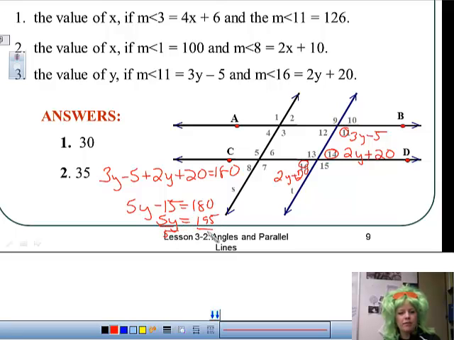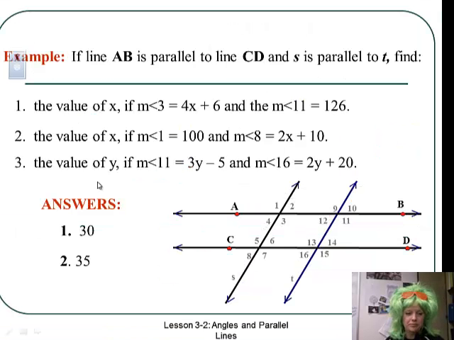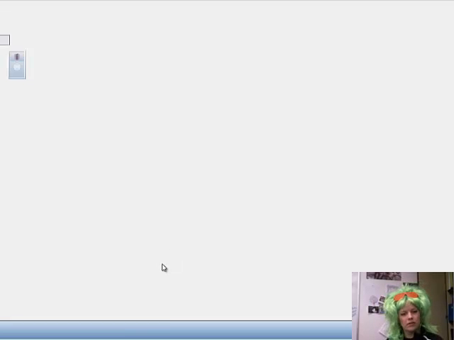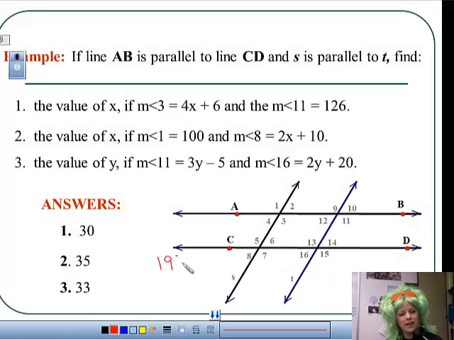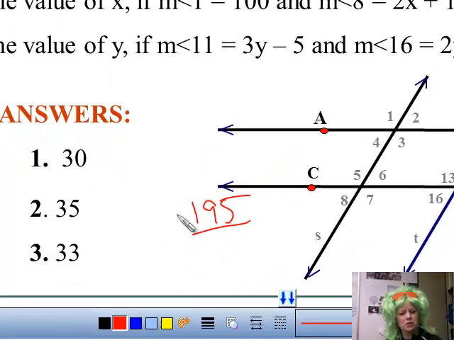Divide by 5. We have y equals, oh my gosh, I gotta do some mental math here. 19 divided by 5 goes into there 3 times with 4 left over. So 39 degrees. Or not 39 degrees, just y equals 39. Or 33. Did I do that right? 195. Yeah, teachers make mistakes too.